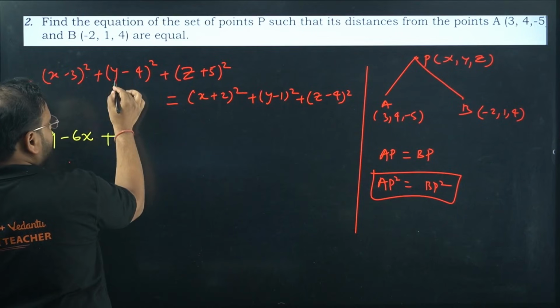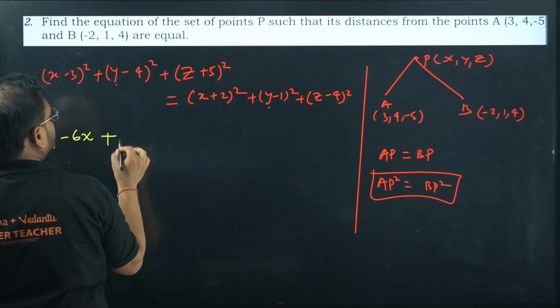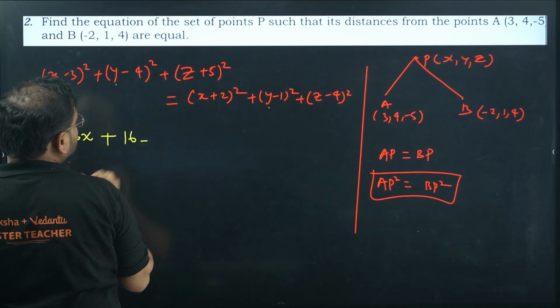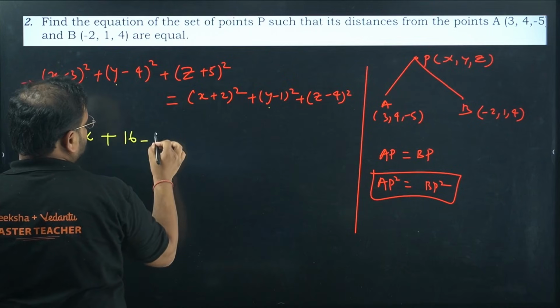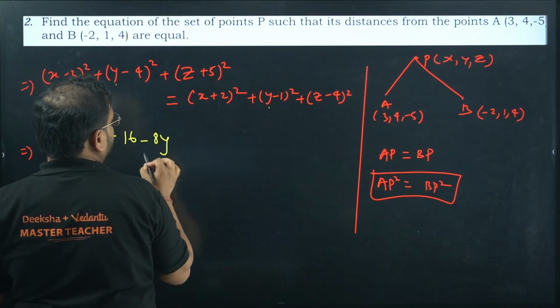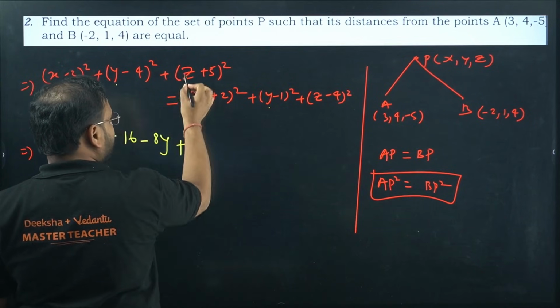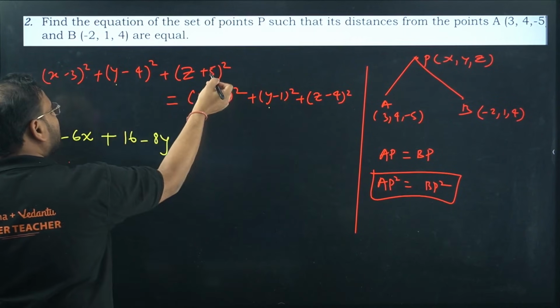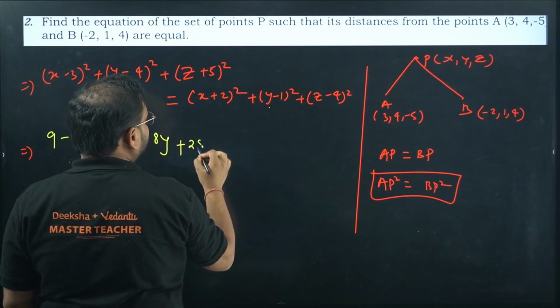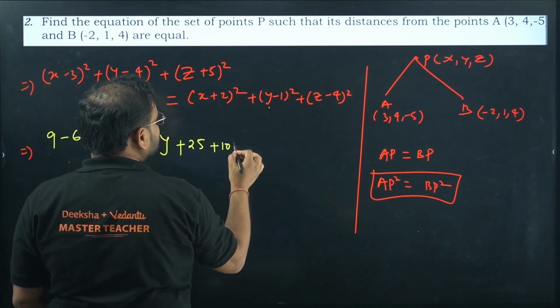I don't have to write y square because this will cancel this y square over here. I'll add 16 and minus 4 into 2 into y, so 8y. Same way, I'll not write z square because that will cancel with this z square. So I'll get 25 and plus 10z.